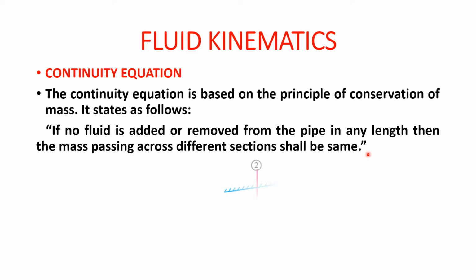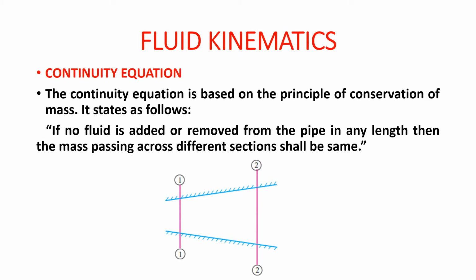So guys, let's see this diagram. There is a pipe section and you can see that the area of the pipe section is increasing. Area at section 1 is smaller, area at section 2 is bigger. So area at section 1 is less, so velocity will be maximum here. And area at section 2 is more, so as compared to section 1, the velocity will be less here. Similar is the case with pressure.